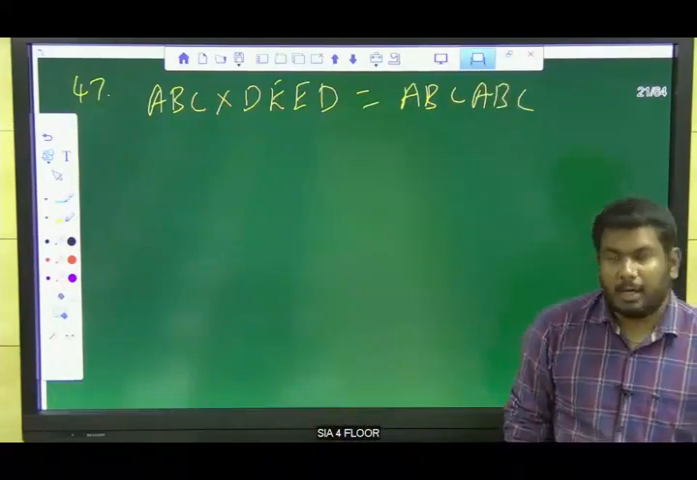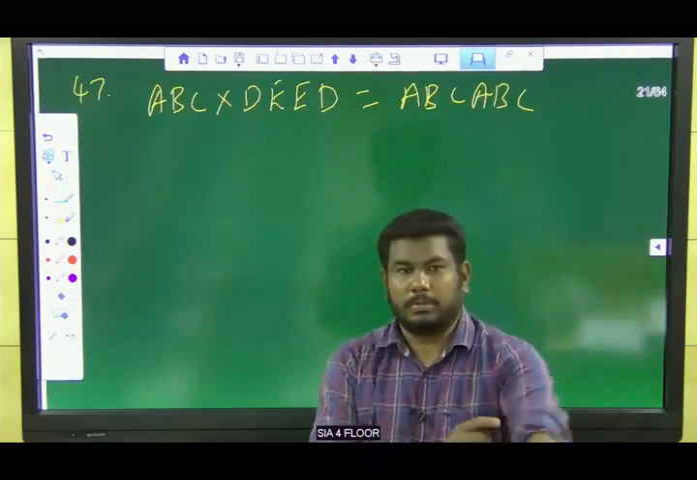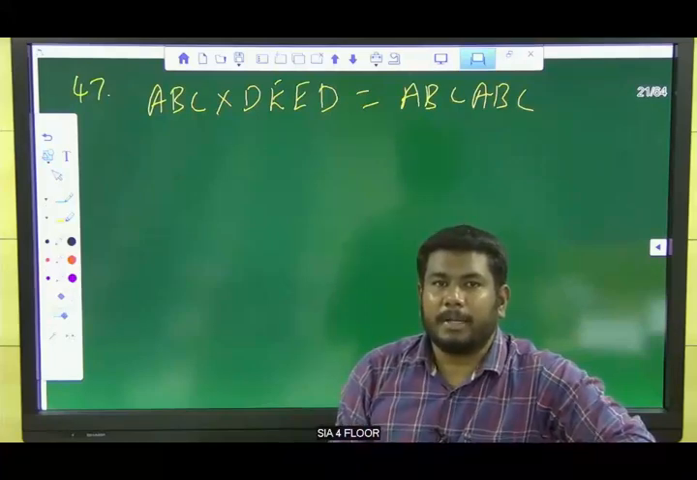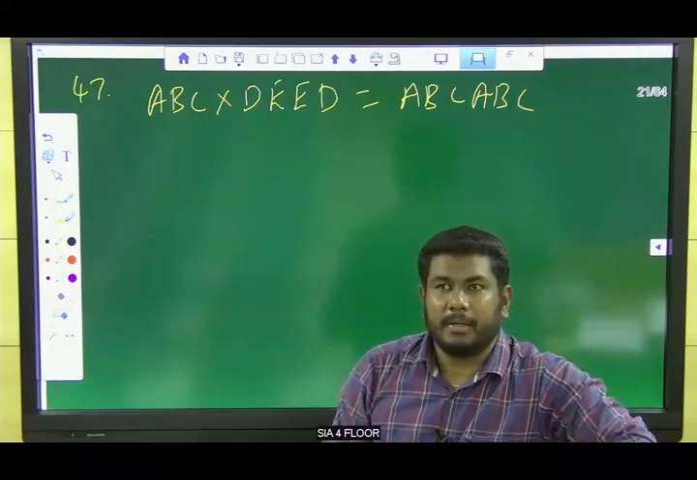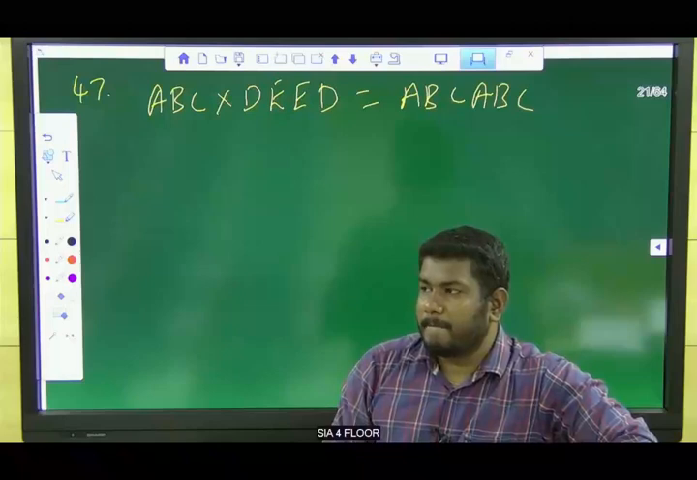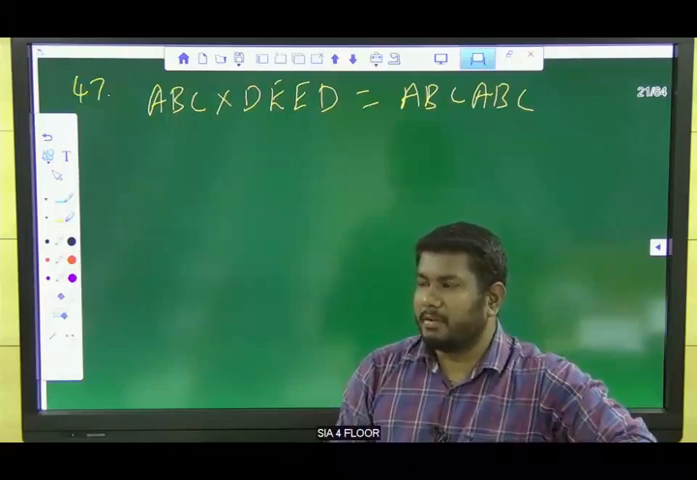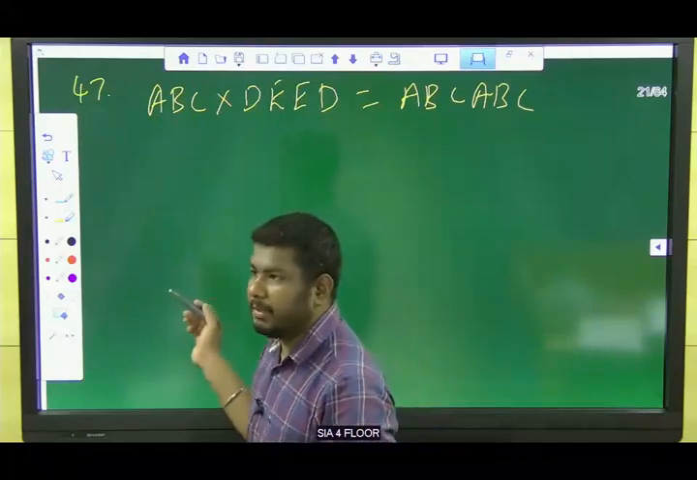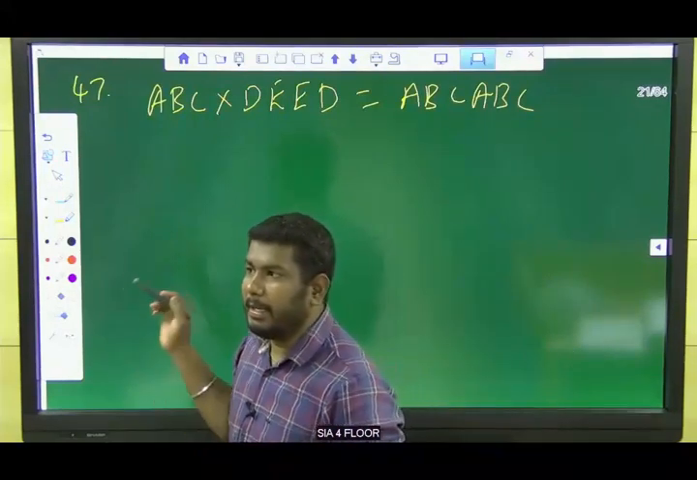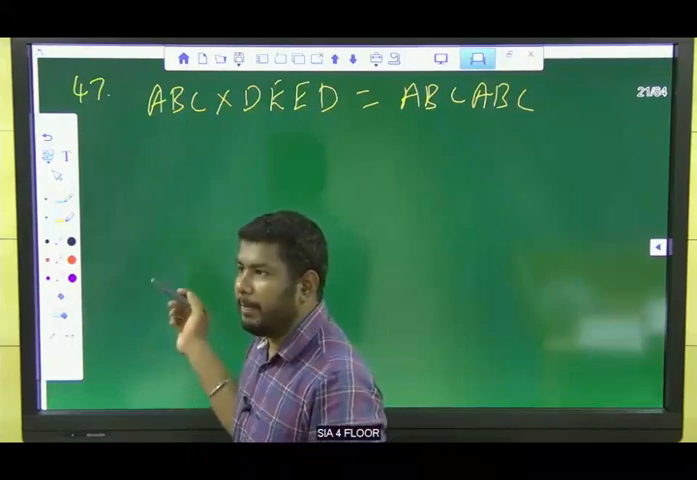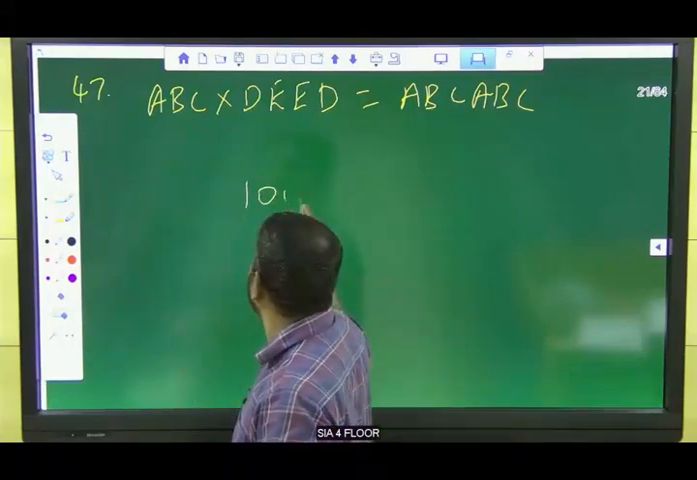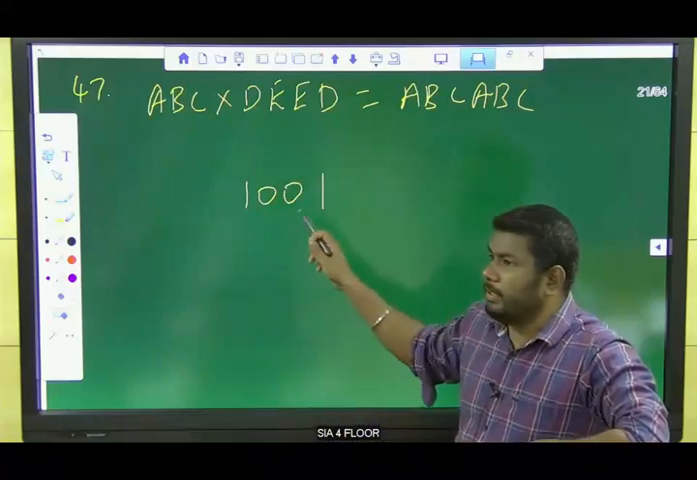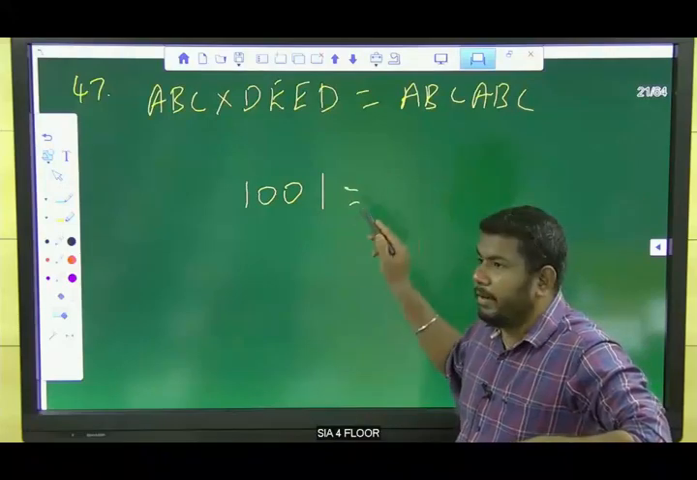I think in our 10th or 9th standard, we read some mathematical identities. You can remember. So we have one identity, right? What is that identity? Any three numbers multiplied with 1001, then it will repeat twice.